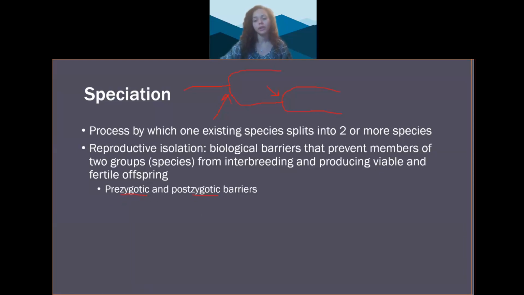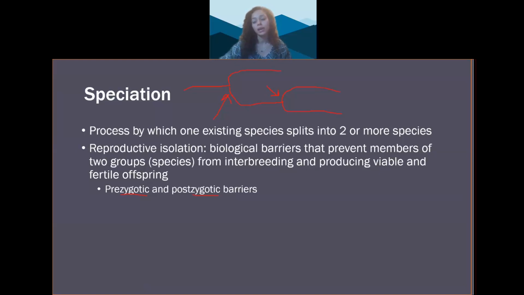Prezygotic barriers are barriers that exist before a zygote is even formed. Pre-zygote. They prevent fertilization from even happening. Postzygotic barriers are barriers that happen after a zygote is formed. After the zygote is formed is literally what it means. So yes, two organisms from two different species can mate and produce offspring, but there are some barriers that arise post-fertilization that prevent them from being considered the same species.